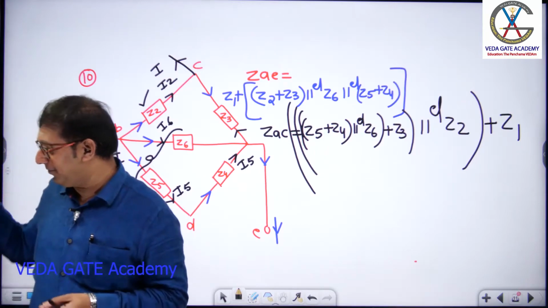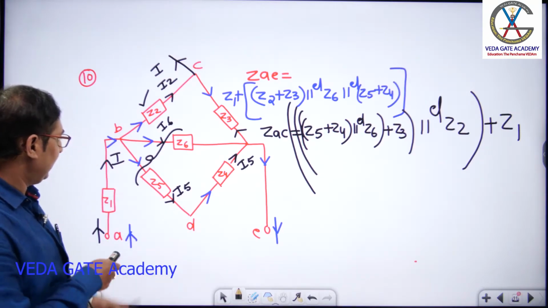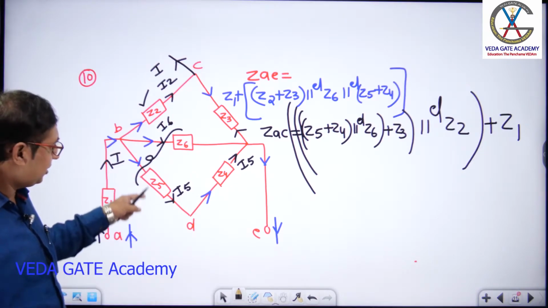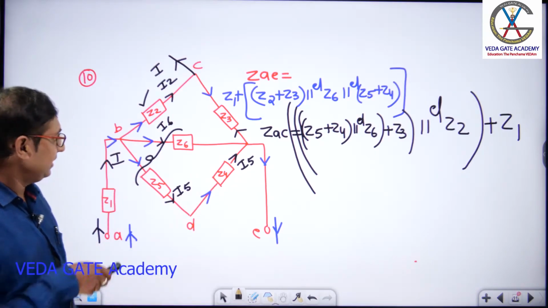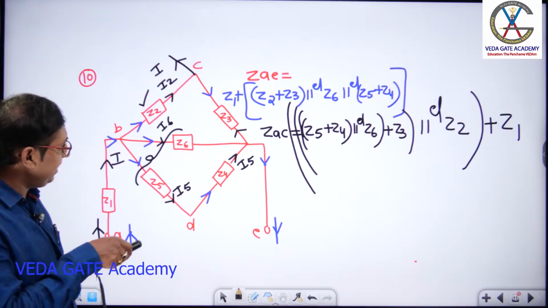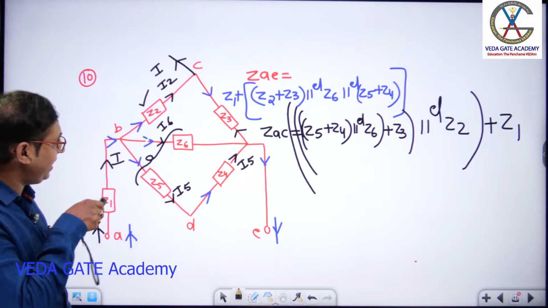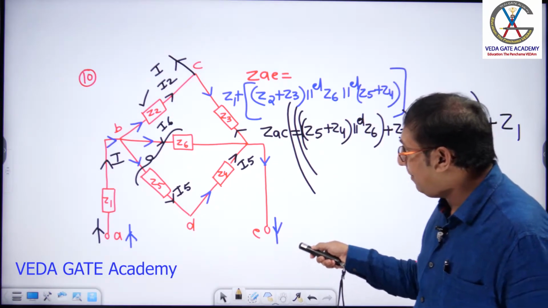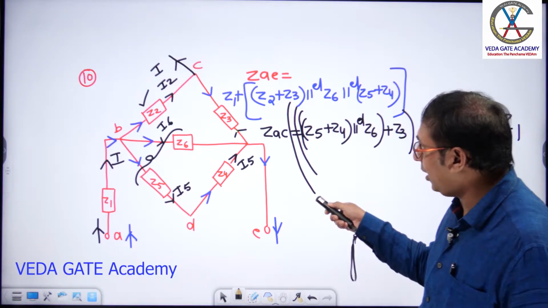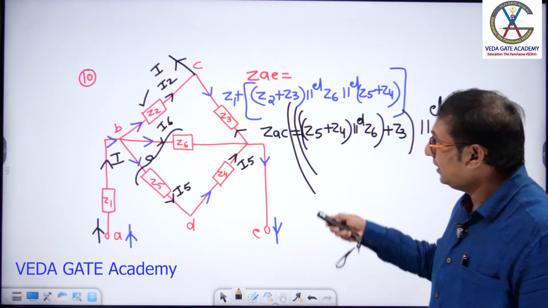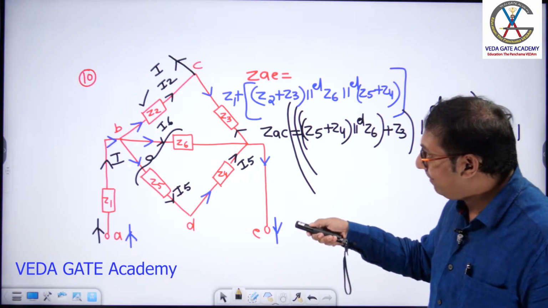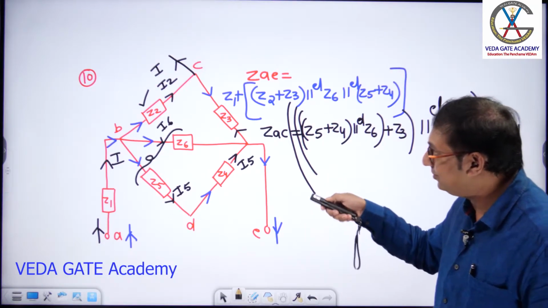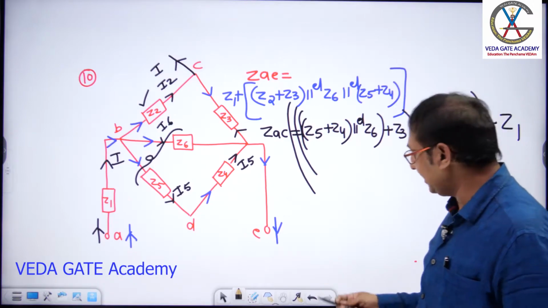Okay, let me explain another way. Fine. Tell me please, how these two connected? In series. Next, this series combination is connected in parallel with what? How these two are connected? In parallel. Next, this parallel combination is connected in series with what? Z3. Now observe carefully. This complete combination is connected in parallel with what? Z2.